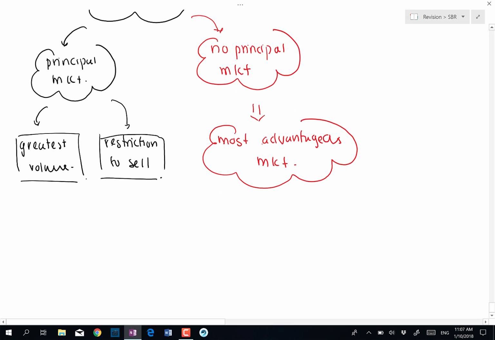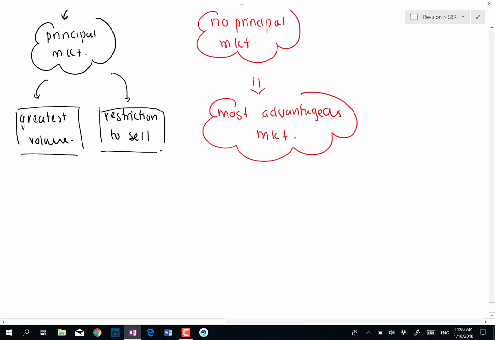The most advantageous market is the market which will give the entity the highest value for its asset or the lowest amount for its liability. When considering the most advantageous market, there are two issues that may arise: transaction costs and transportation costs.